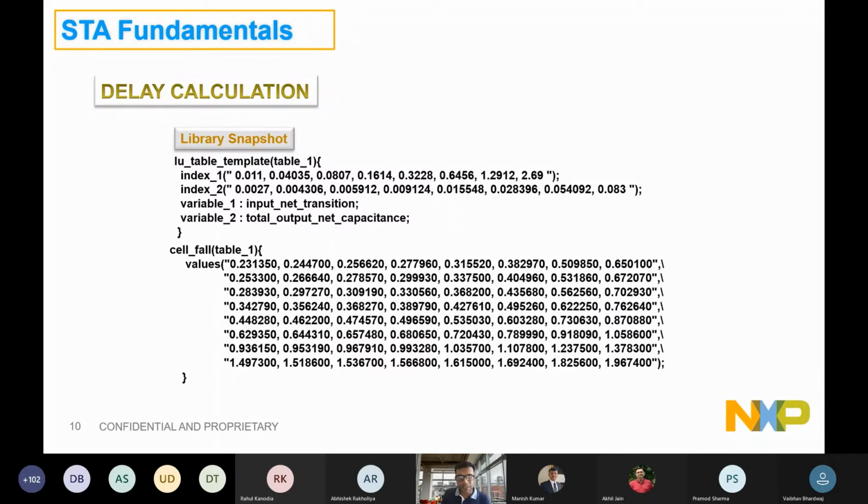Okay. Although these are the very basic form of Liberty, these days we have POCV models, and complex calculation of sigma is also introduced. So that could be maybe out of course topics, but you can certainly go and explore how sigma is now coming into the picture and adding more complexity to this delay calculation.